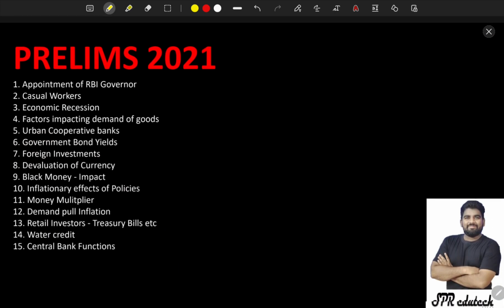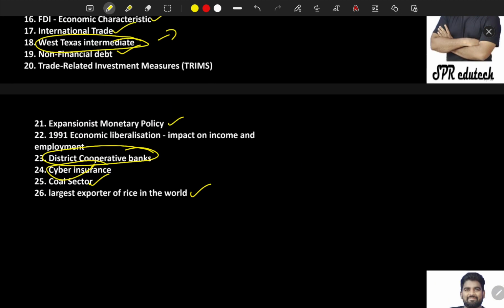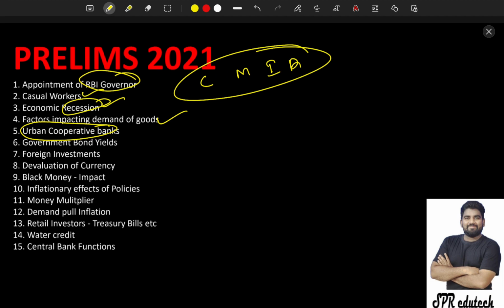And next come over here to the last year trend of 2021: appointments of RBI governor, casual workers, economic recession, see here, currency, money, inflation, recession, these are all the regular trend. And next, factors impacting the demand of goods, urban cooperative banks, here comes the district cooperative banks, here comes the urban cooperative banks, which is a similar trend. So if you know the previous year trend, that helps you to analyze the future trend.